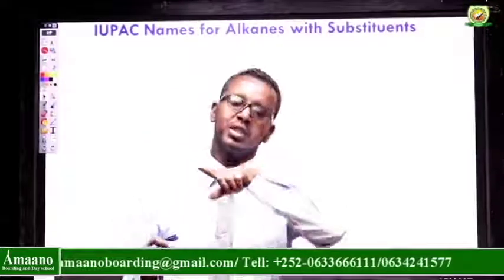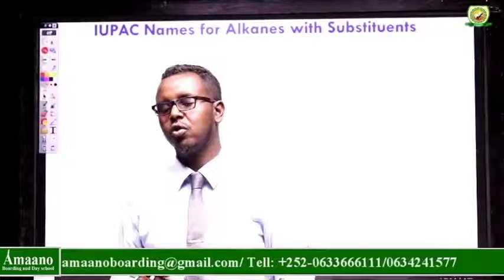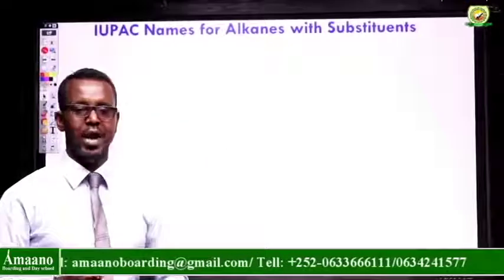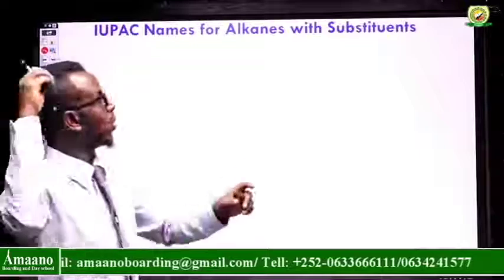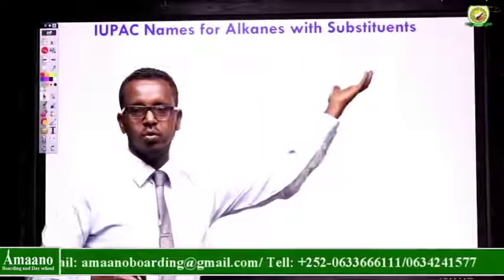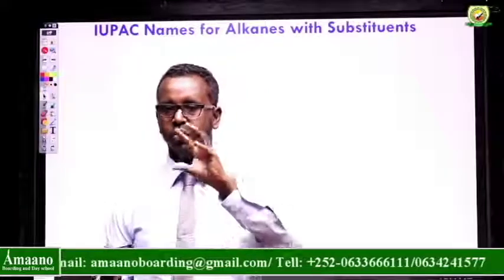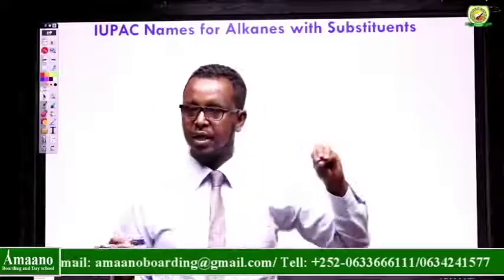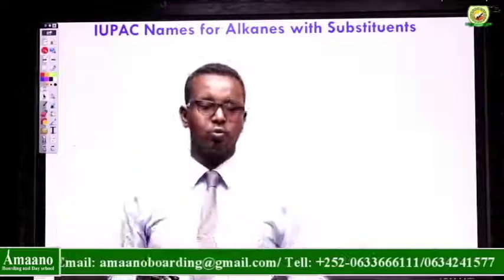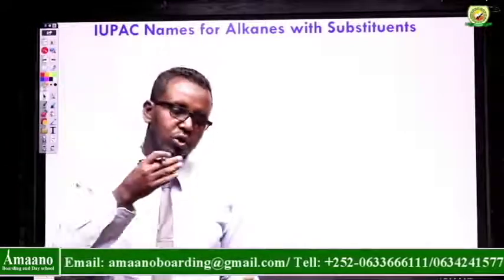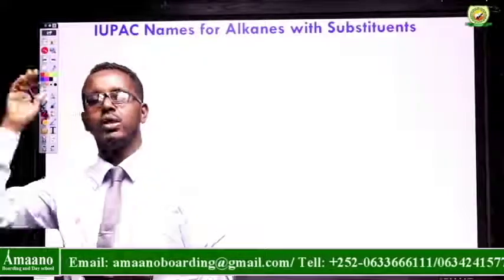Because one of the hydrogens is substituted by what we call a methyl group. So we want to name an alkane molecule with substituents. When I say substituents, these are branches. For example, we can remove a hydrogen from the alkane and put an alkyl group. So these are called alkanes with substituents, and we want to learn how to name them.